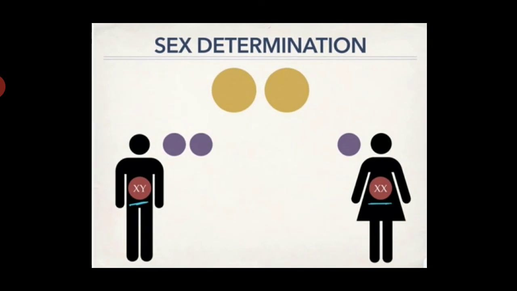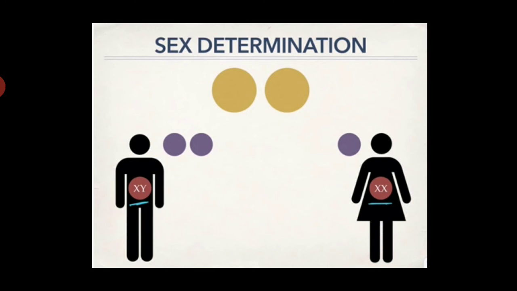Sex determination. When a male gamete and a female gamete fuse with each other, a zygote is formed that further develops into a baby. In humans, there are 46 chromosomes, or 23 pairs. Of those, 22 pairs of chromosomes do not take part in the reproduction process.